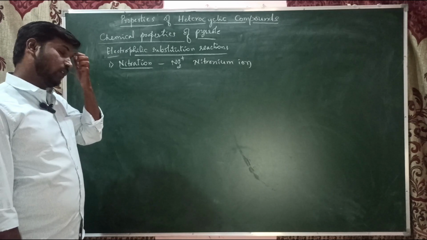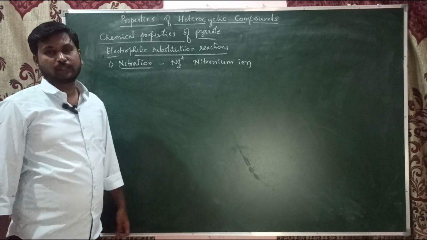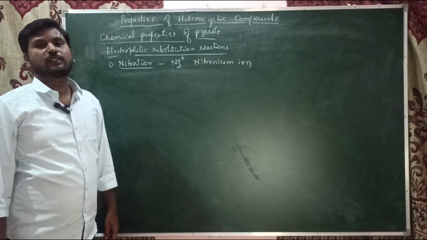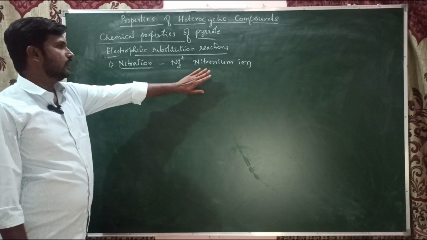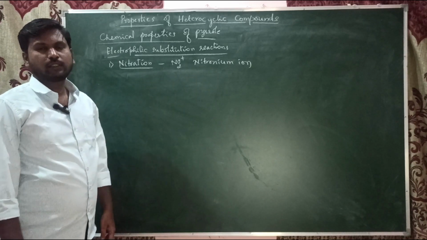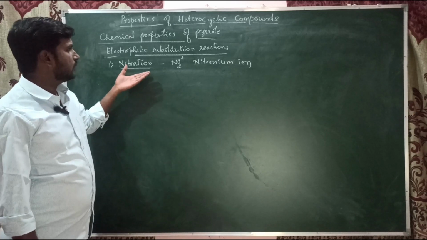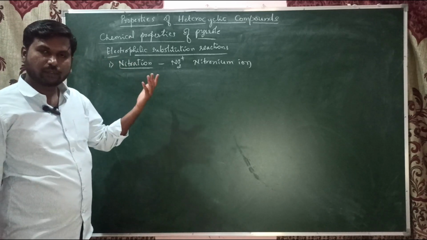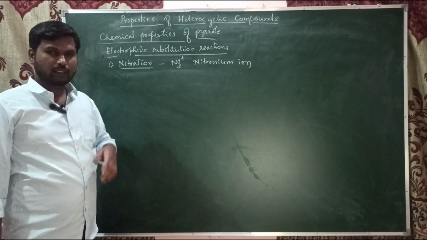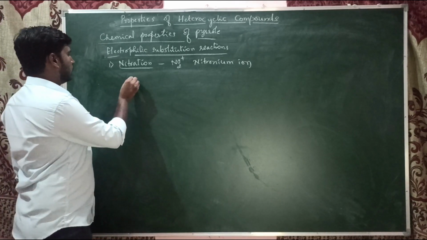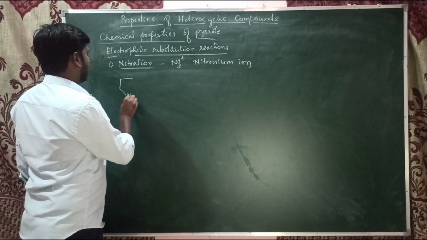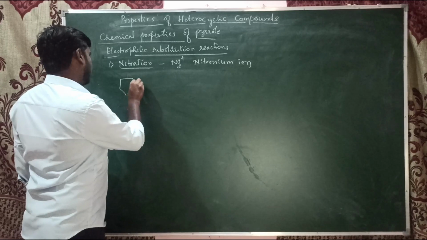Here also the second position has the most priority, hence the nitration takes place at the second position. As it is readily undergoing reactions, pyrrole readily undergoes nitration also.